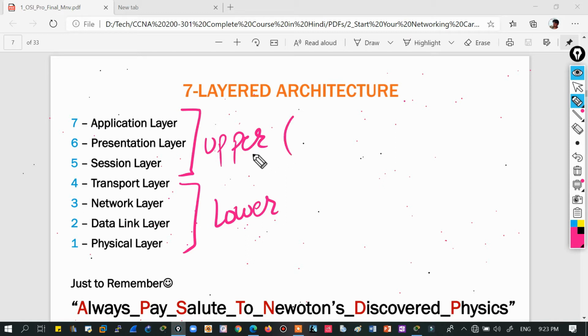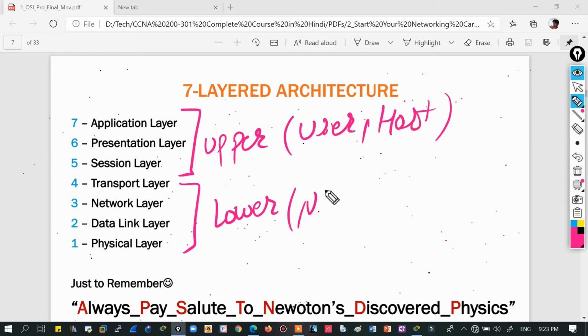These are close to the user, that's why they are also called host layers, and these are close to the network, so they are called media layers, right?